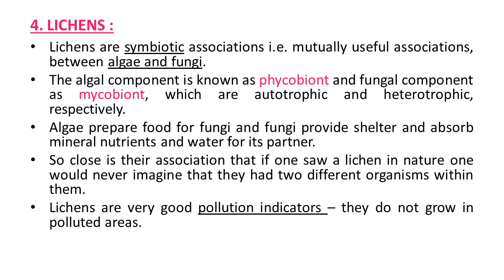Lichens are very good pollution indicators because they do not grow in polluted areas. So over and above our five kingdom classification, these organisms, viruses, viroids, prions and lichens, are also necessary to study here.